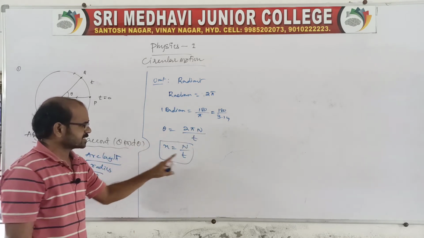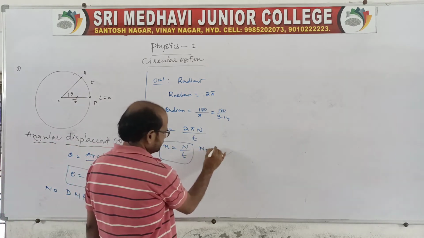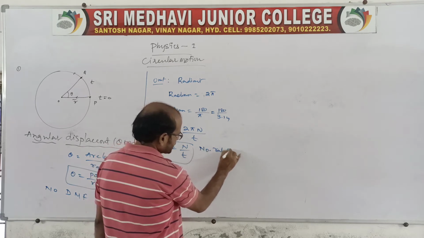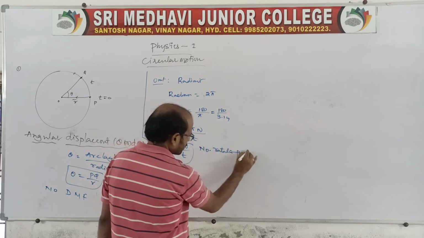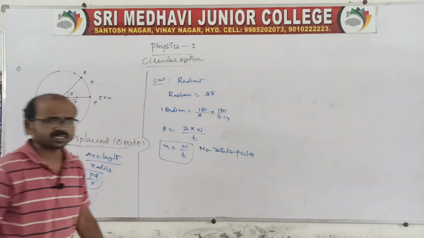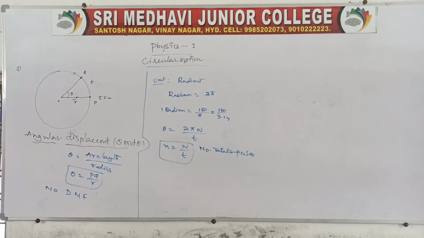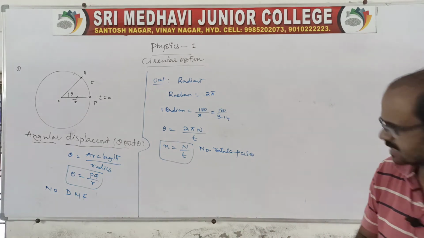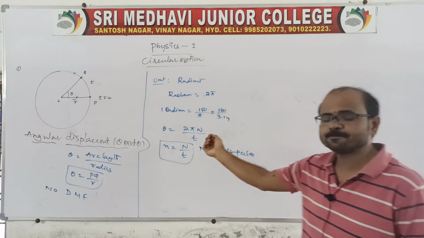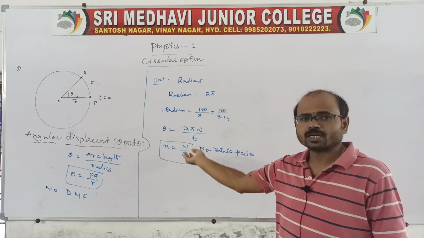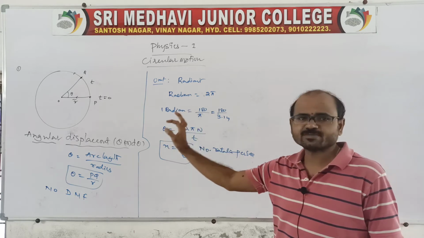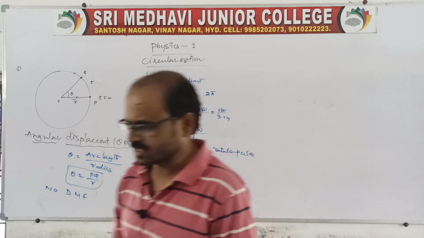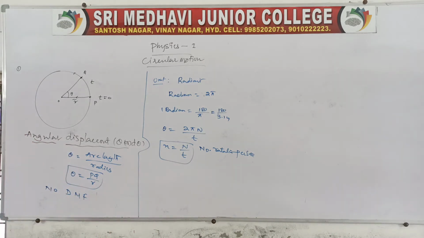That capital N by T is nothing but the number of rotations per second. So in 1 second the particle completes that number of rotations. So small n is equal to capital N by T, the number of rotations per second, which is related to angular displacement. That is about angular displacement. I'll tell you the next one after this.